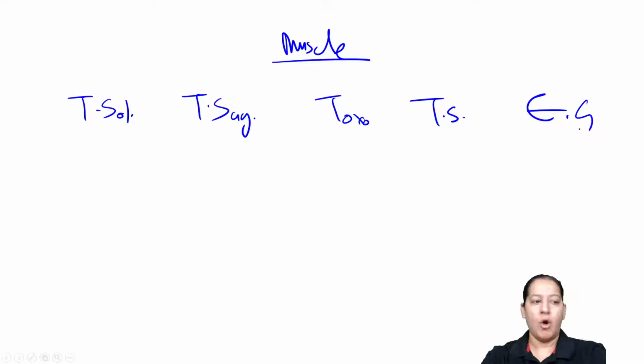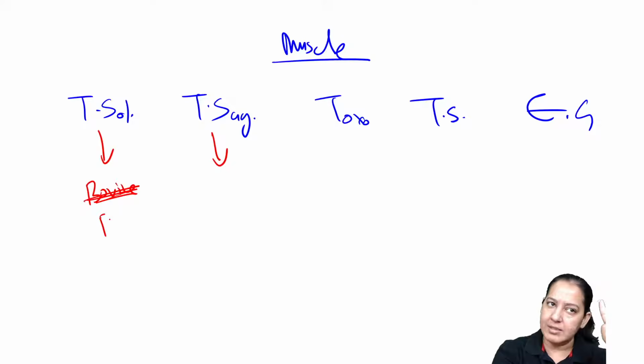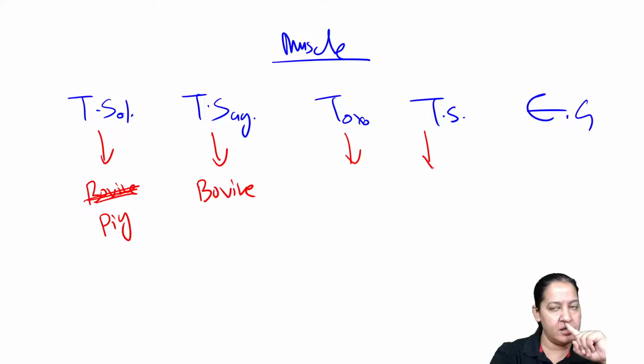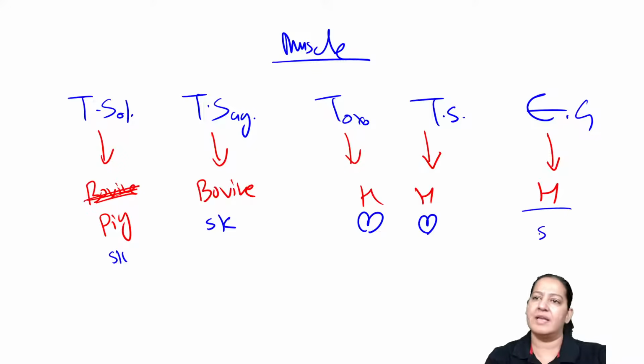Echinococcus granulosus. Now, what other questions can be asked? Solium occurs in pig, pork. Saginata occurs in bovine, that is cow, buffalo. Toxoplasma, Trichinella spiralis, and Echinococcus granulosus can occur in humans. Which muscle? Taenia occurs in skeletal muscle. Toxoplasma will remain in cardiac muscle. Trichinella spiralis again cardiac muscle. And this again skeletal muscle. Right.